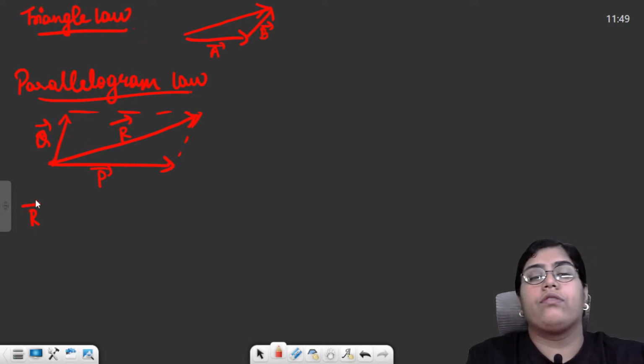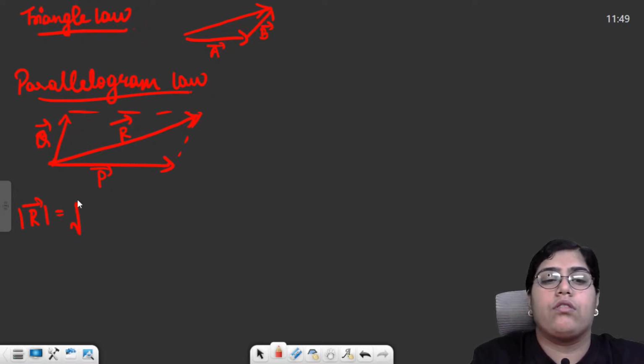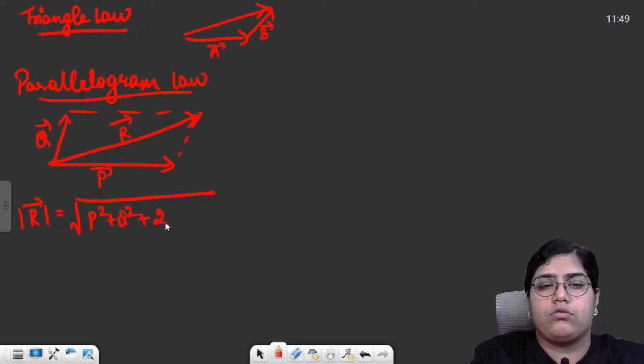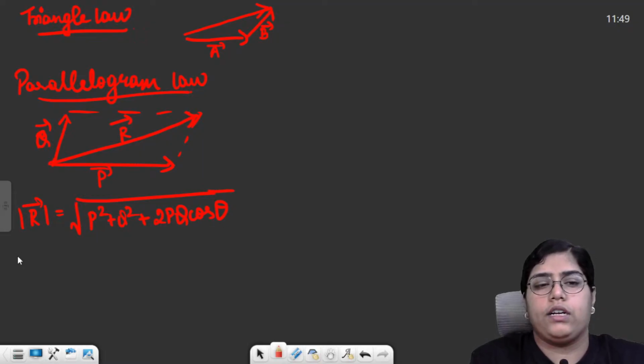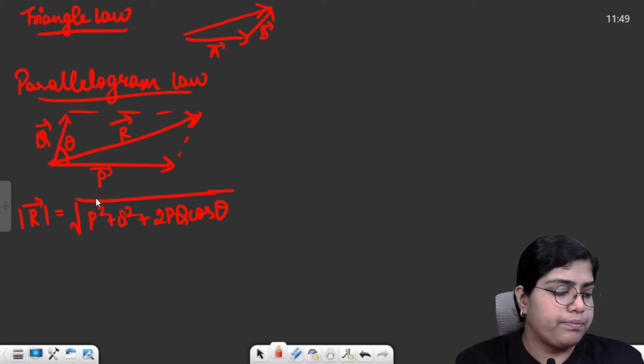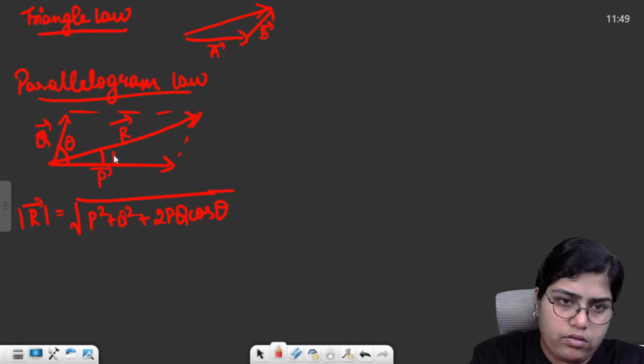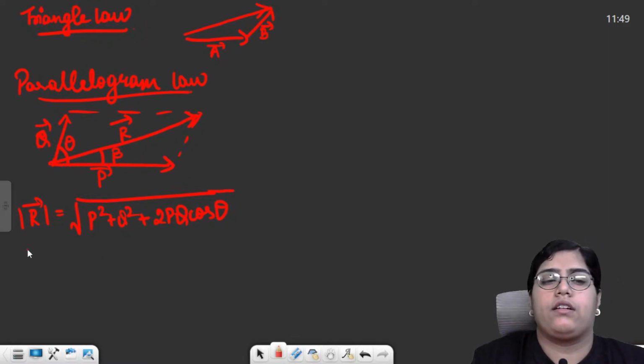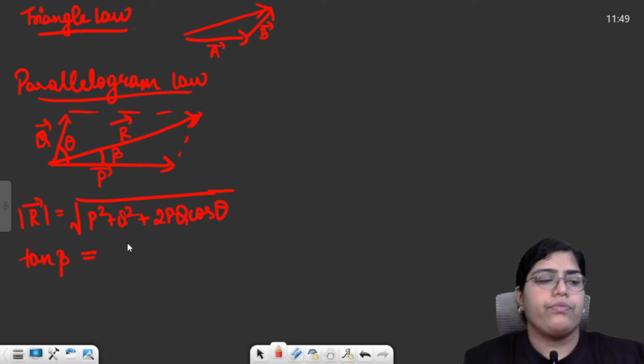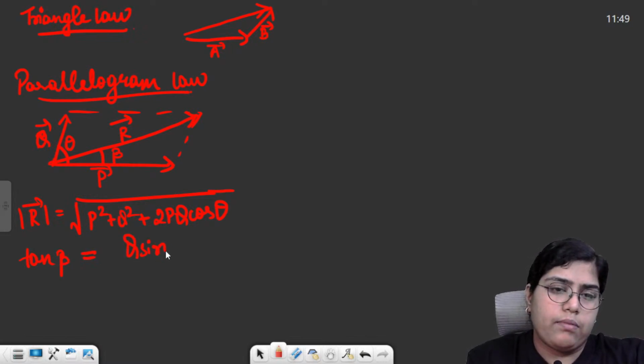The magnitude of this resultant will be equal to root of p square plus q square plus 2pq cos theta. The direction: if the angle between p and q is theta, and the direction of this resultant is angle beta, then tan beta will be equal to simply q sin theta divided by p plus q cos theta.